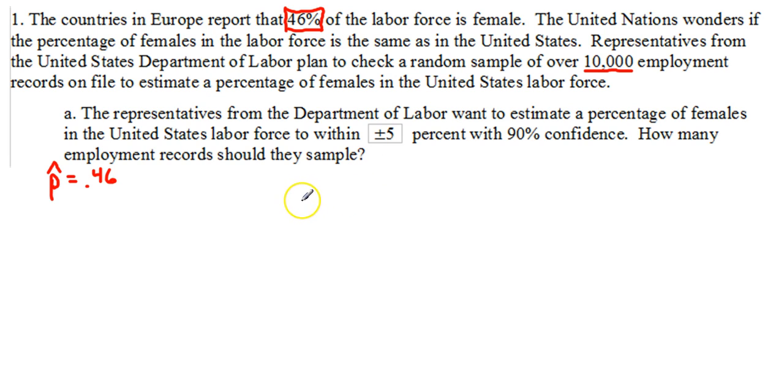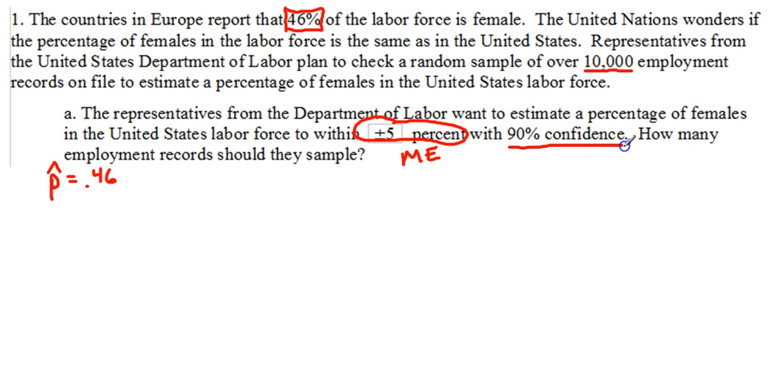But for this particular part, they want to know how many people they should go out and sample. The plus or minus 5% indicates your margin of error. That's essentially how close they want to be.